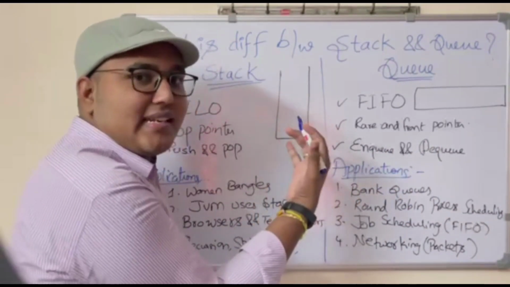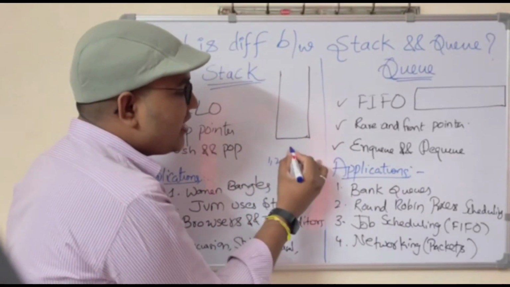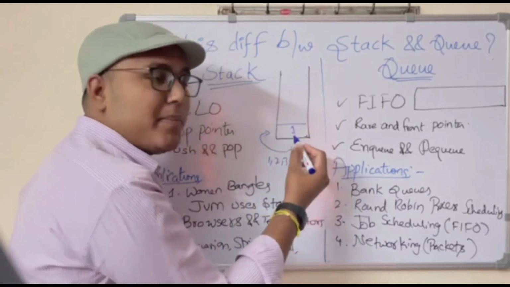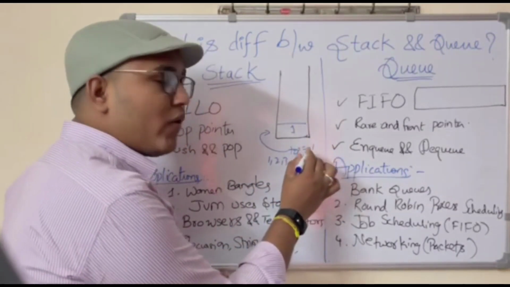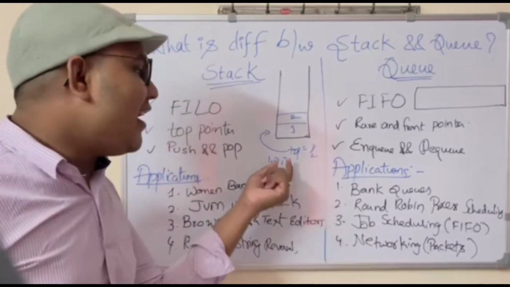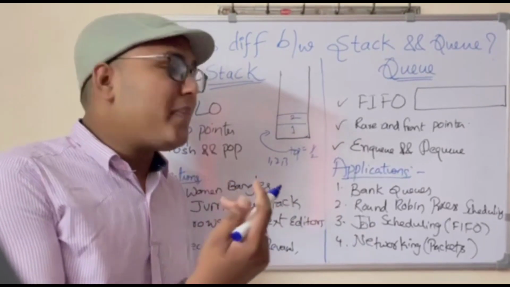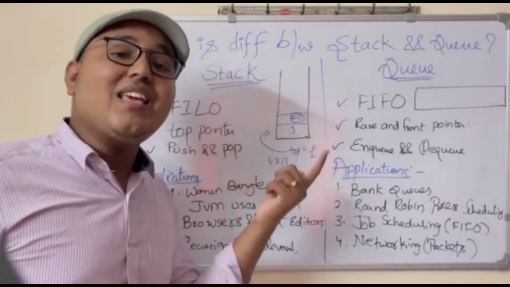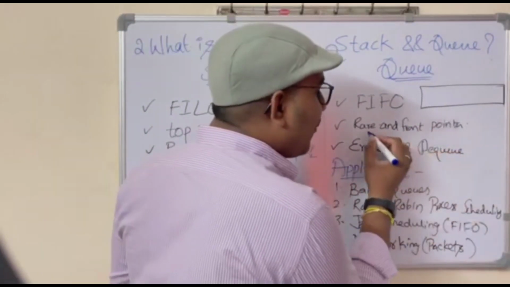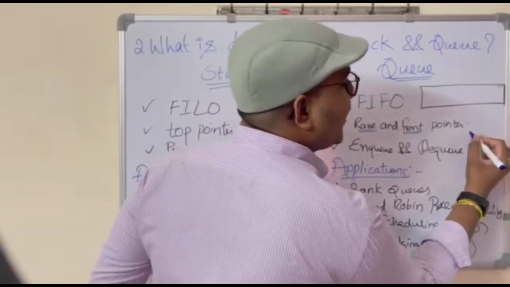Let's say if I want to insert some elements like 1, 2, 3 in this stack, initially the top will be 0, I will increment the top by 1 and I will insert element 1. So now the top is pointing to 1. If I increment the top again to 2, I will insert one more element. So here we are using the top pointer for insertion, similarly for deletion and similarly for peek operation. Peek operation in the sense what is the topmost element that is present in the stack. Now let's talk about the insertion operation in queues. So here we have 2 pointers called front pointer and rear pointer. Initially the front pointer and rear pointer will be pointing to 0.